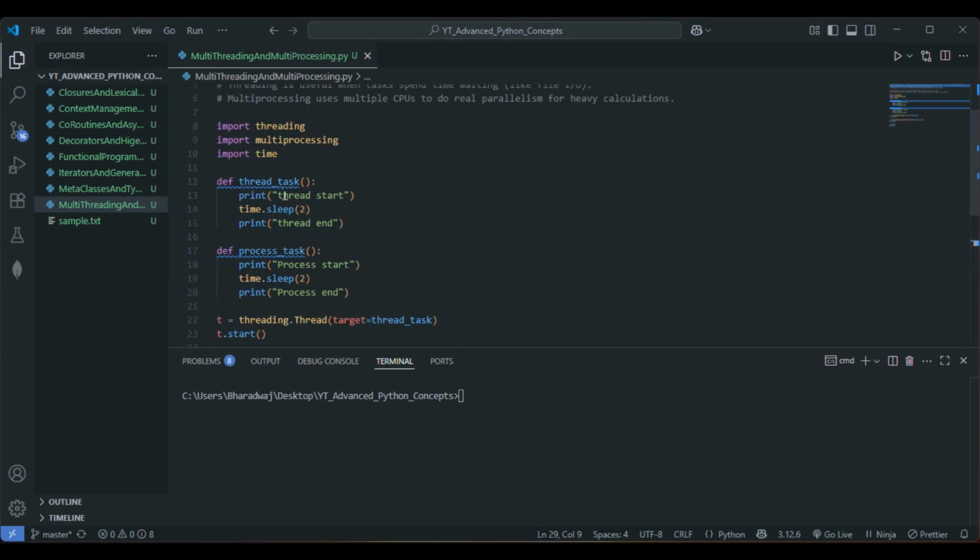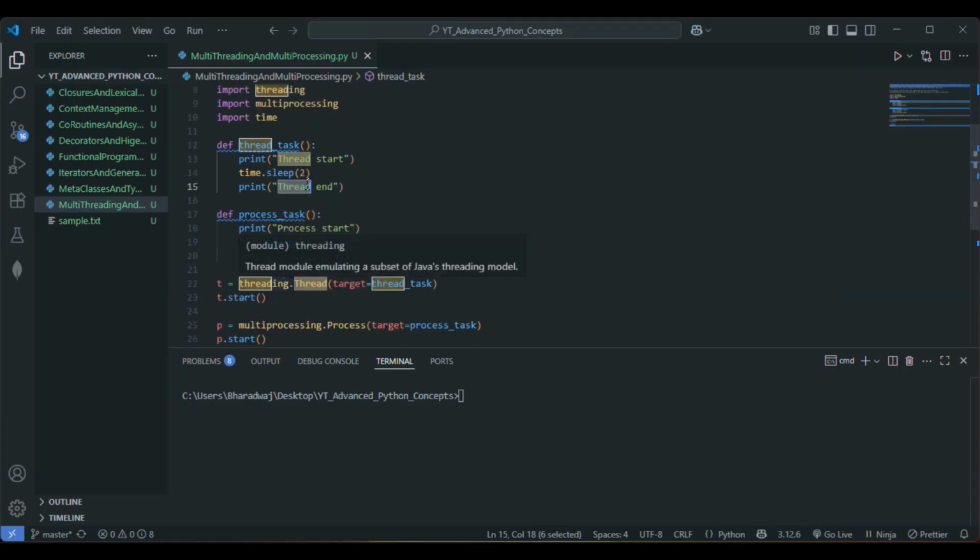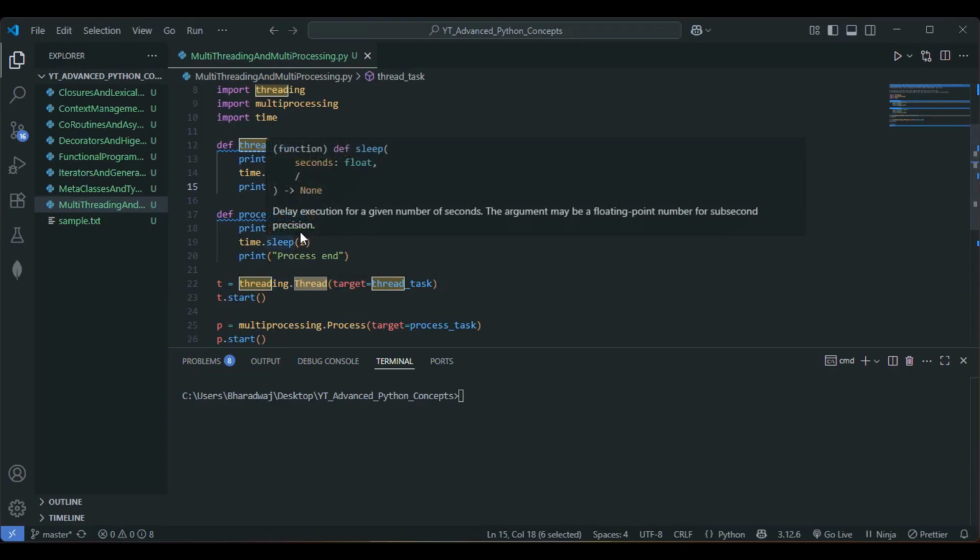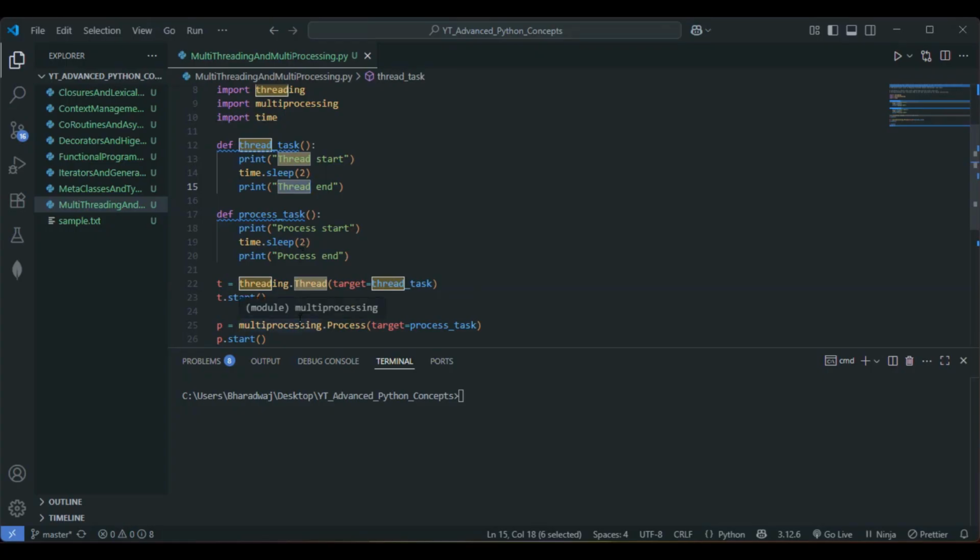So I'll just make this one capital T so that this looks good. Sorry, why is this not taking capital T? This is fine. First we have to get thread start, then process start, then after 2 seconds thread end, followed by the process end, right? So thread start, process start, thread end, followed by the process end. This is the output that we need to get here, right?